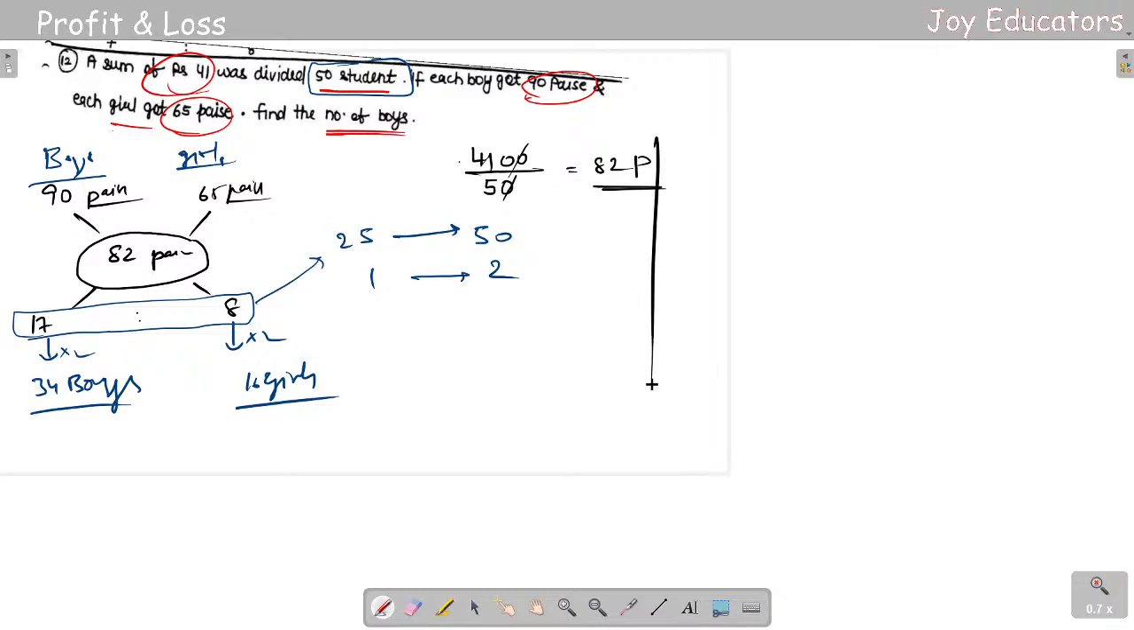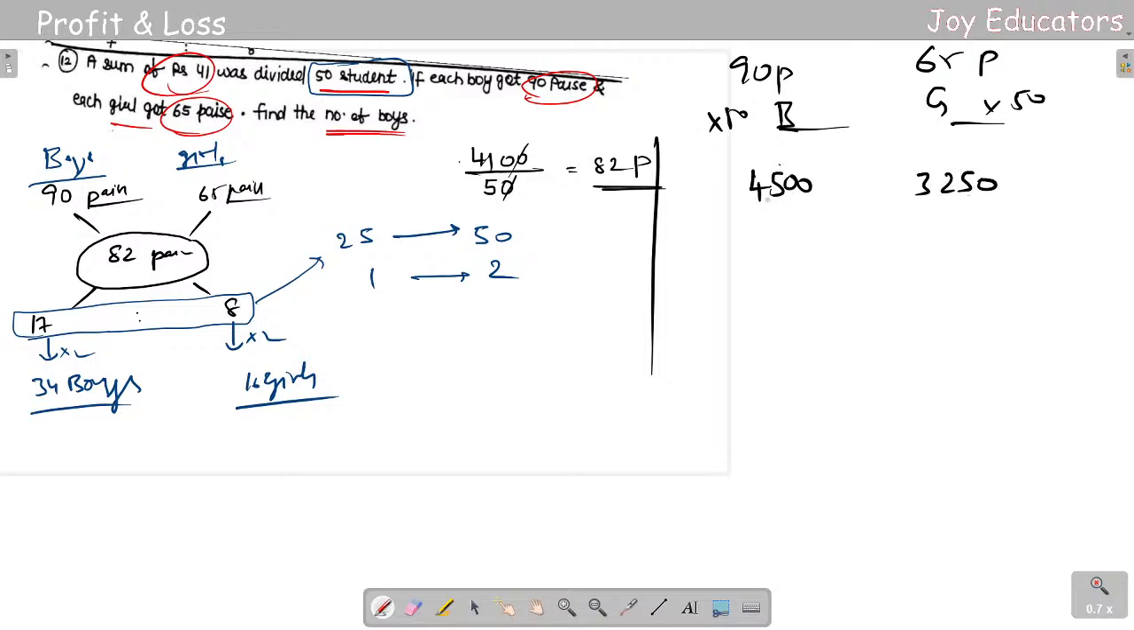Okay, so the next method that I want to teach you is like boys here, girls here. Before going into boys and girls, we got 95 paisa for boys and 65 paisa for girls. So what we're gonna do? We are just getting it into 50 students. I'm multiplying with 50 here and also multiplying 50 here. By multiplying, I'm getting 4,500, and also by multiplying 50 into 65, I'm getting 3,250 paisa.